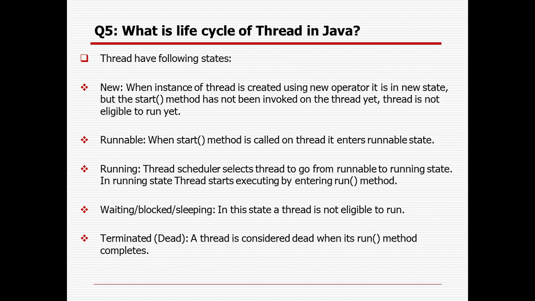Blocked, waiting or sleeping can be another state of the thread lifecycle. In this state, a thread is not eligible to run. It will be waiting, it will be blocked, or it is sleeping for some time. So it will not be eligible; it is just idle time. Terminated: in case the thread's run method is completed, obviously the thread will be dead and it will be terminated.